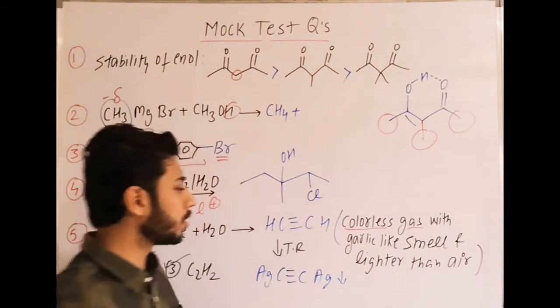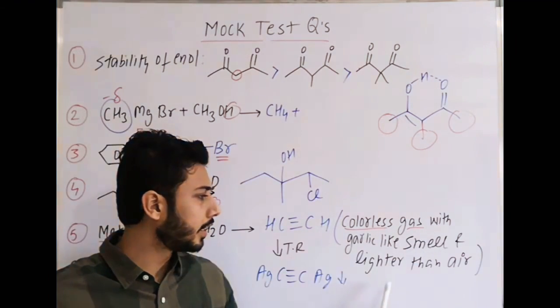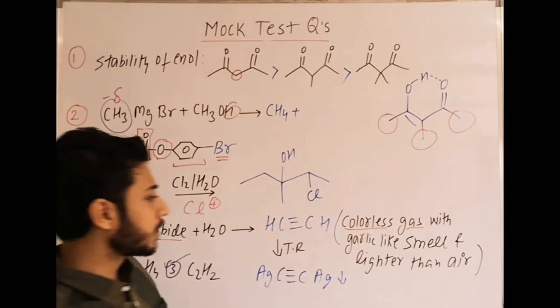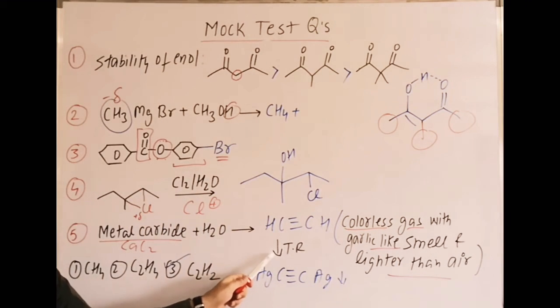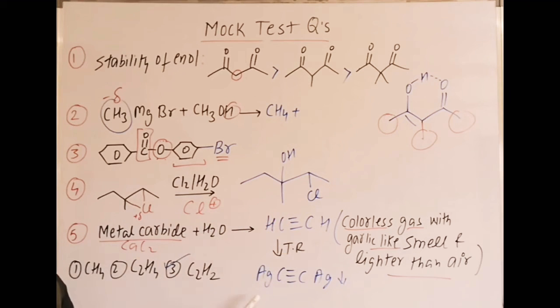This information is already given in the question. Colorless gas with a garlic-like smell, and it is lighter than air. These are some properties I have mentioned here. Then with Tollens reagent, or ammoniacal silver nitrate, it gives a silver precipitate or black PPT. So this is the answer, which is acetylene, right?